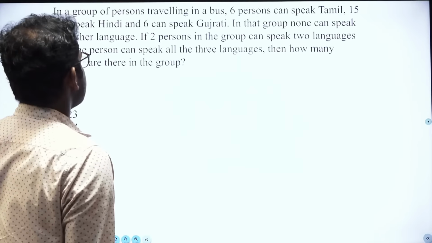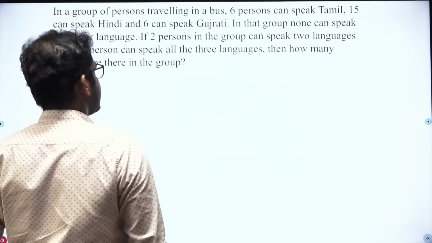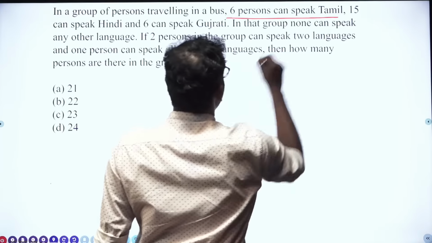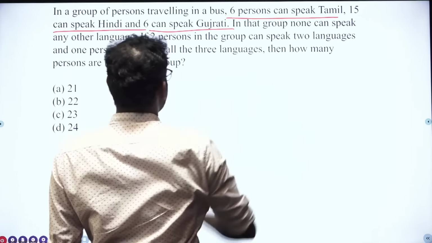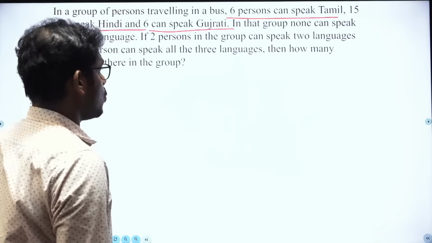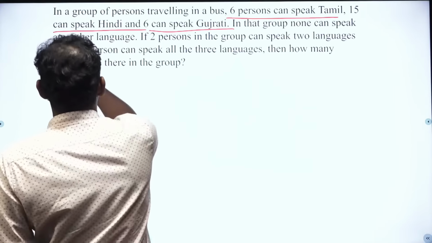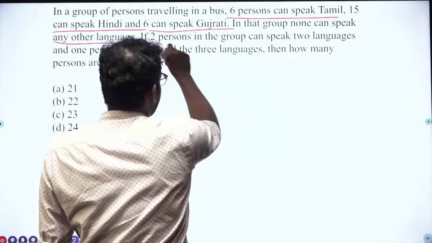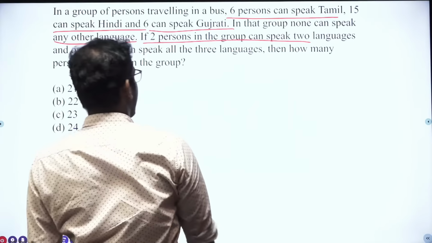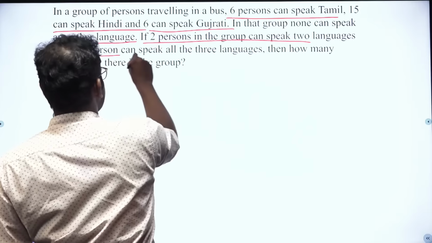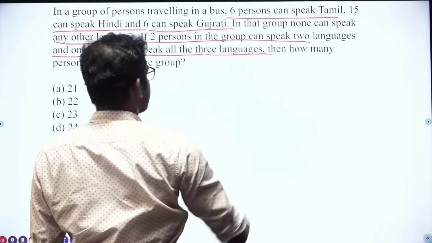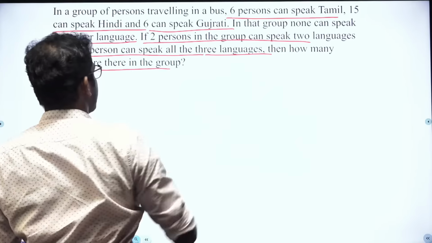In a group of persons traveling in a bus, 6 persons can speak Tamil, 15 can speak Hindi, and 6 can speak Gujarati. In that group, none can speak any other language. If 2 persons in the group can speak 2 languages and 1 person can speak all the 3 languages, then how many persons are there in the group?